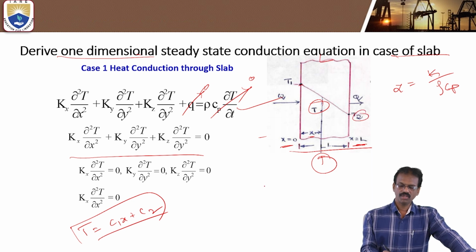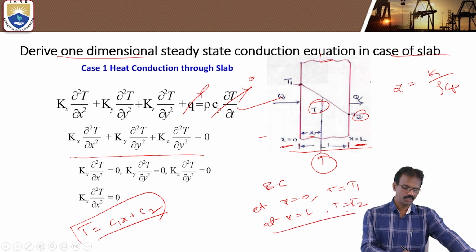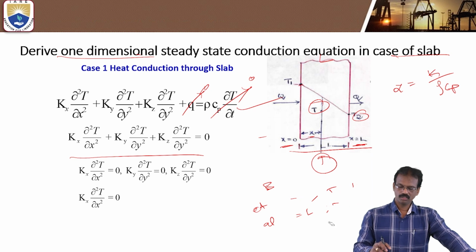So boundary conditions here: at x is equal to 0, temperature T is equal to T1. At x is equal to L, temperature T is equal to T2. So by using these boundary conditions, we can derive the temperature T. Okay, so first of all, apply the first boundary condition in T is equal to C1x plus C2. Then we will get the formulas like this one here.